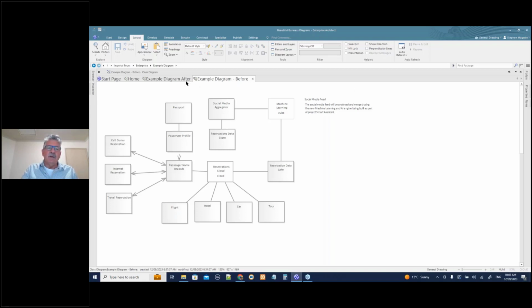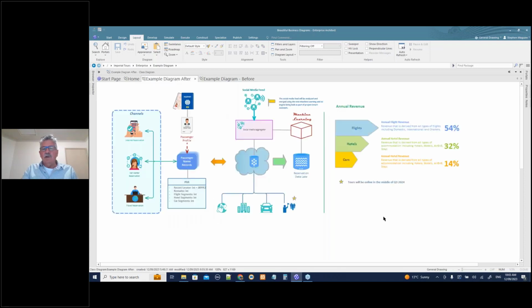Let me flick to the diagram after, and you can see this is exactly the same diagram, but now I've used styles, I've used images, and I've used some tricks to create what I would consider a beautiful diagram. What I want to say is that this diagram took me approximately 15 minutes to create. I didn't create all the objects. The objects were already created, as I showed you in the example before. But the styling of this diagram took me about 15 minutes, and probably another 4 or 5 minutes to make it really well laid out.